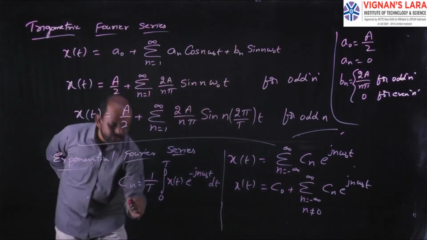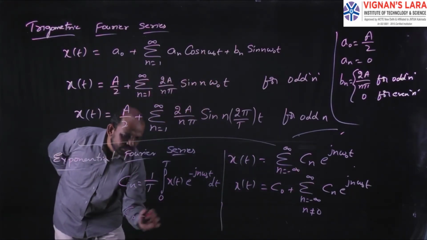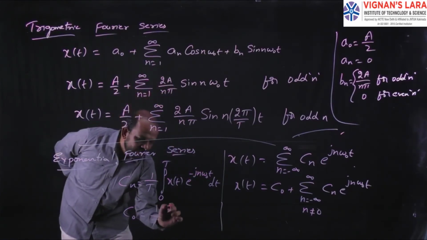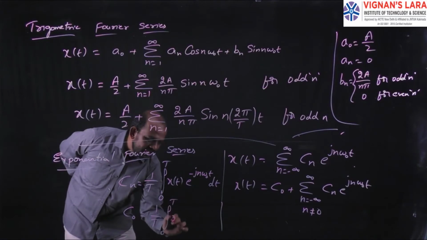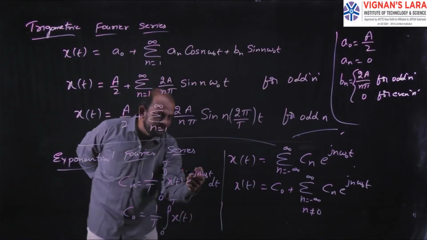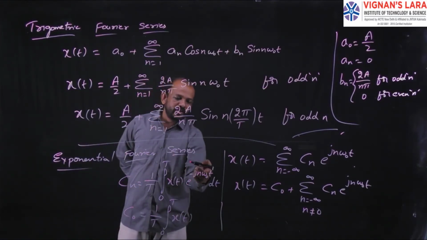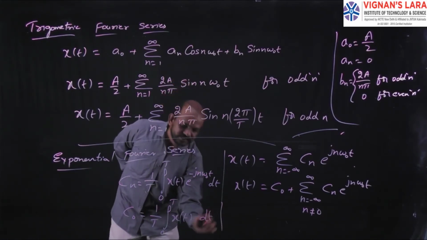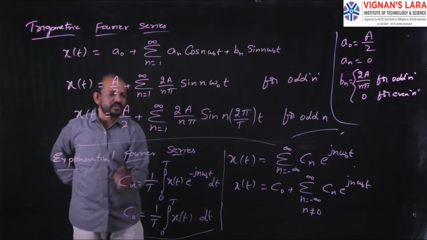So what is the formula for c naught? For c naught, substitute n equal to 0 in this case. That will be equal to 1 by T integral 0 to T x of t. Here if you substitute 0, e power 0 is 1, x of t into 1 is x of t. So this is the formula for c naught and this is the formula for Cn.